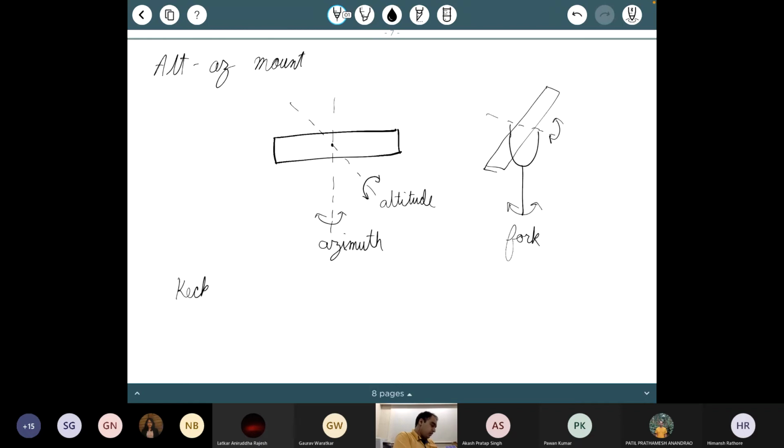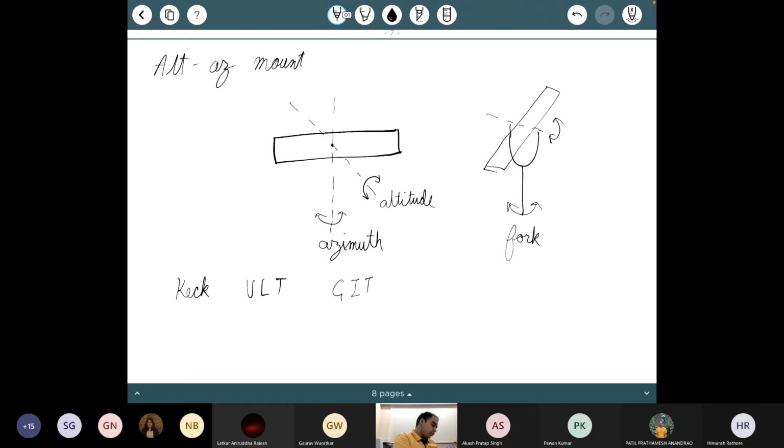Keck, for example, is alt-az. VLT is alt-az. Very Large Telescope, 8-meter telescopes that are in South America. Then the GROWTH India telescope, not very large, but that also is an alt-az mount. So this is the most common type of mount. Within alt-az, there are variants.